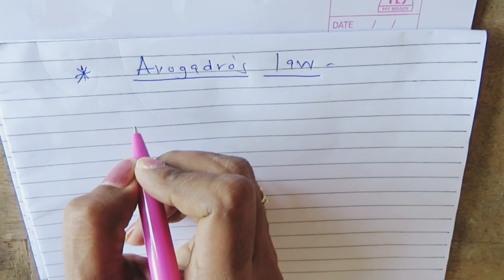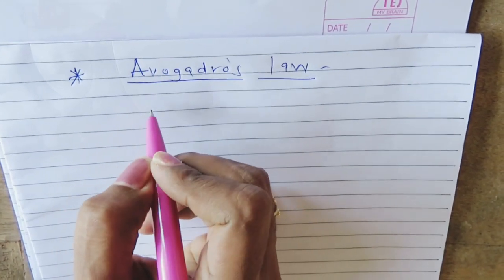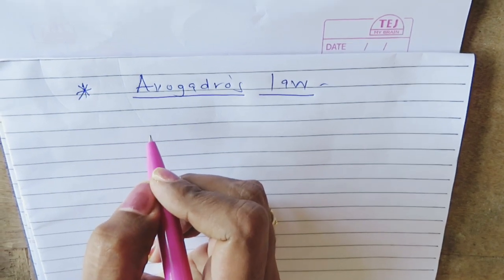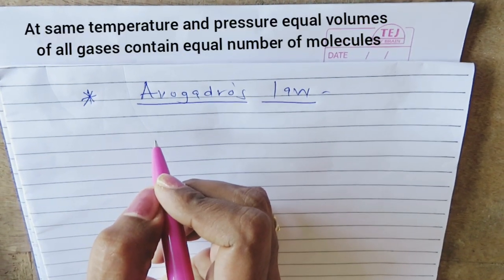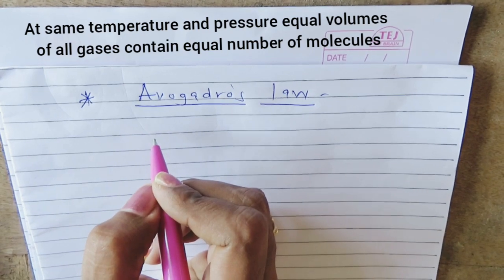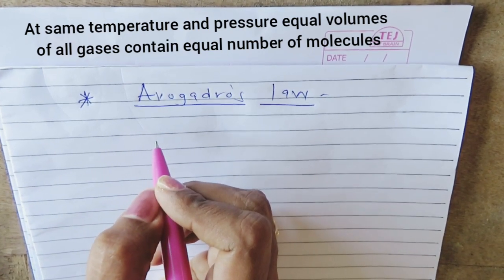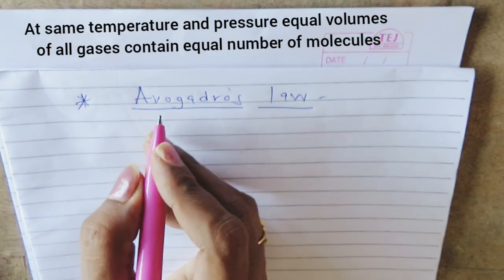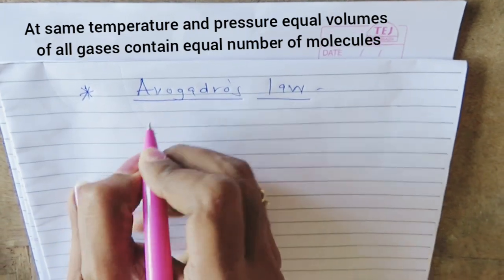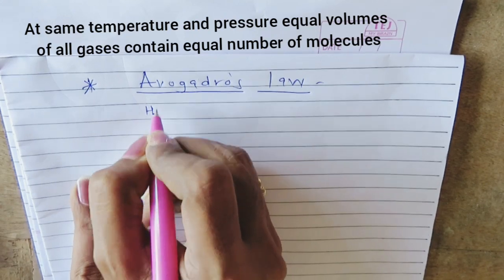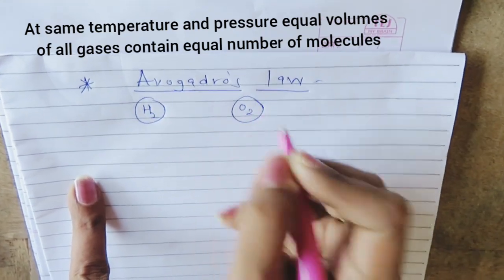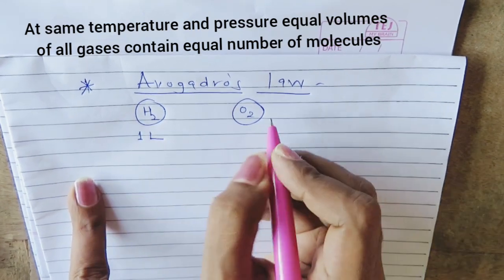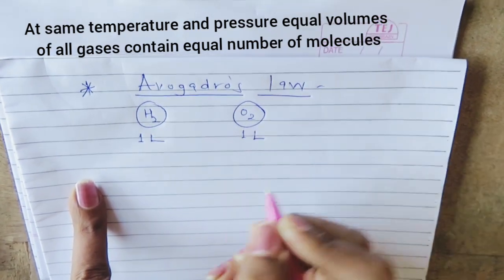Next law from laws of chemical combination is Avogadro's law. First we will see the statement of Avogadro's law. Avogadro's law states that under identical conditions of temperature and pressure, equal volumes of all gases possess equal number of molecules. So that means if you take equal volumes of two gases, say hydrogen gas and oxygen gas, you have taken equal volumes. So you will take 1 liter of hydrogen and 1 liter of oxygen.